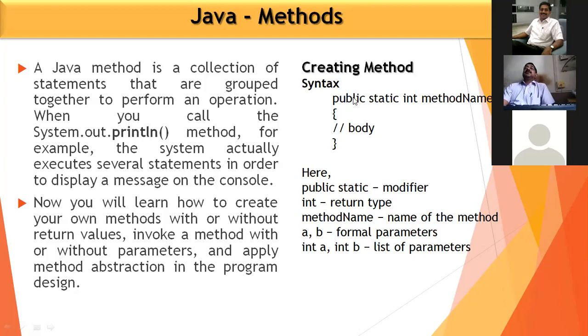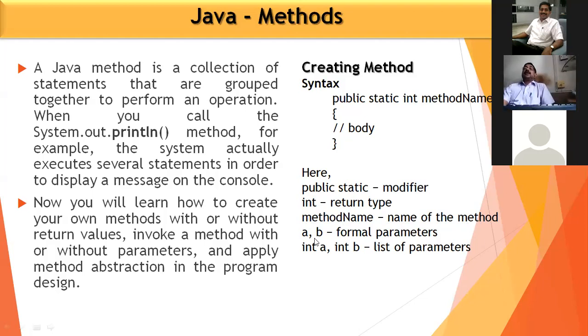So this is public. We can say this method can be used somewhere else, in other programs, in other classes also. But it is static, that is fixed, it has some fixed value. Integer is the return type, so the data type of the method is integer. Method name is the name of the method you can specify.